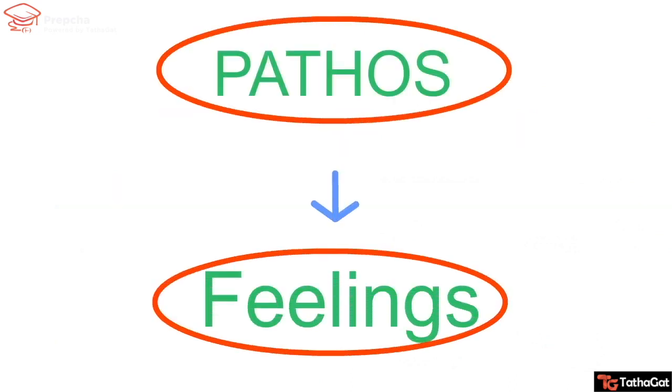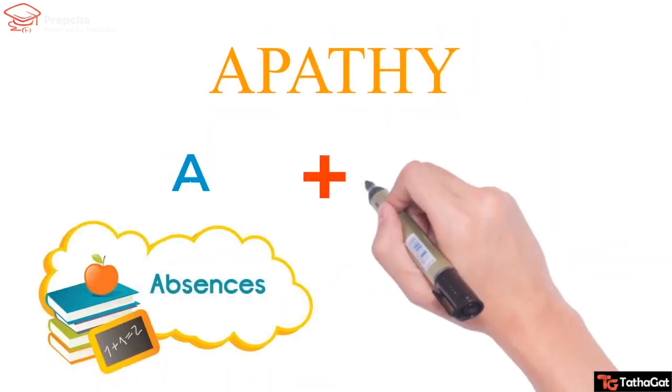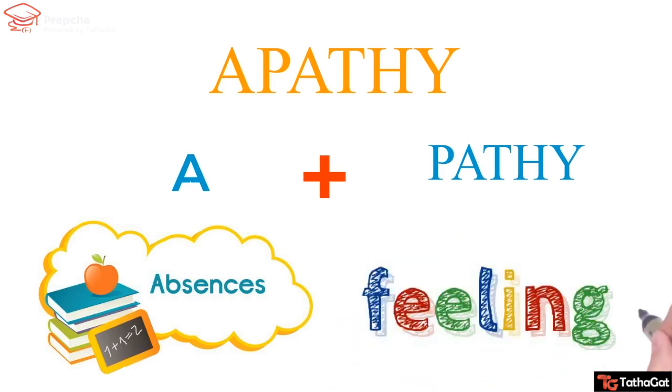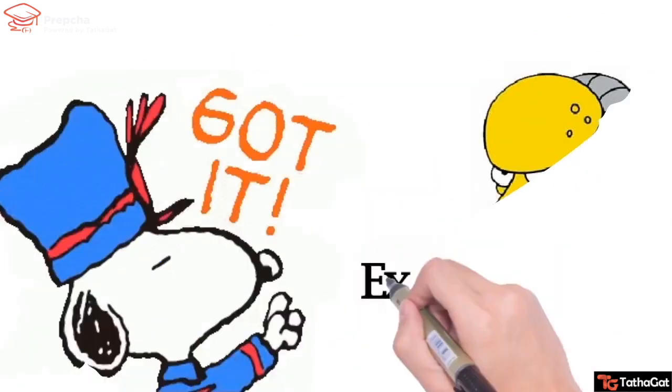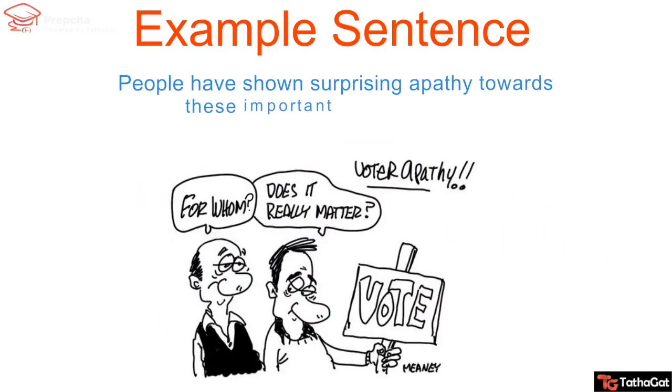See how easy it becomes now? A for lack and absence, pathy for feeling. Got it? Excellent. Example sentence. People have shown surprising apathy towards these important social problems.